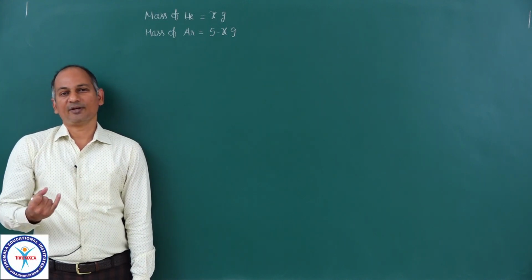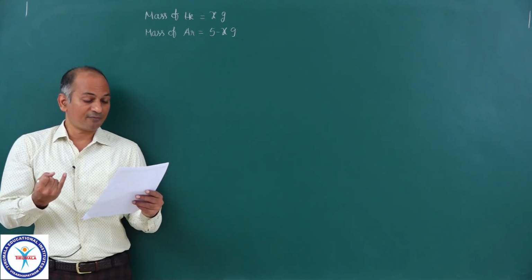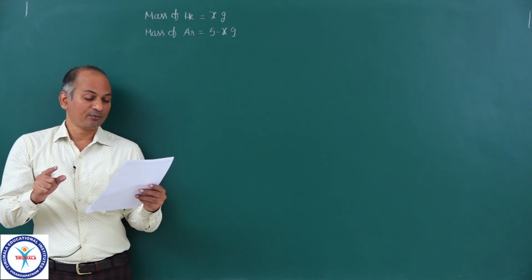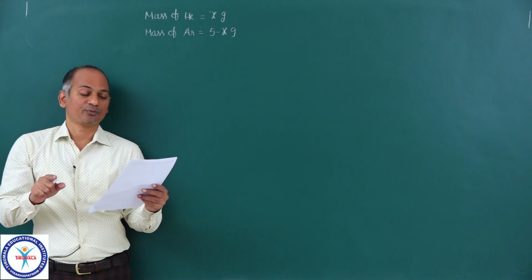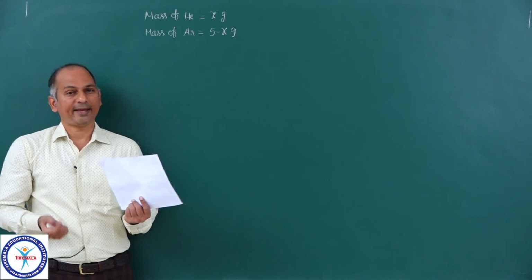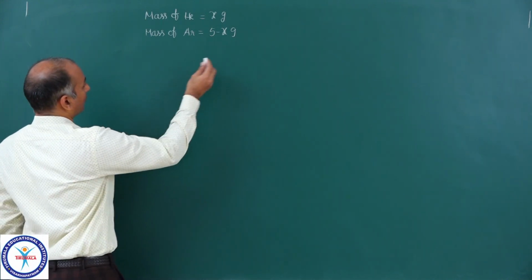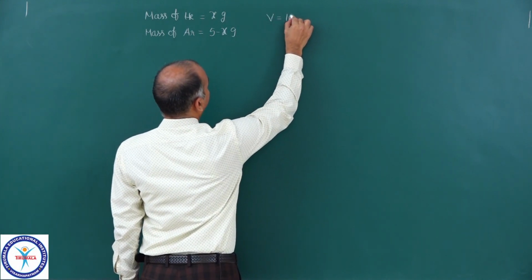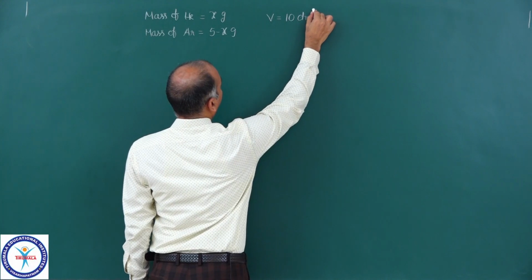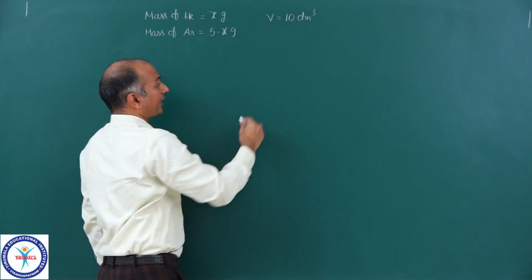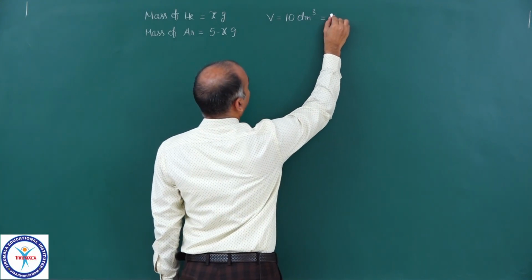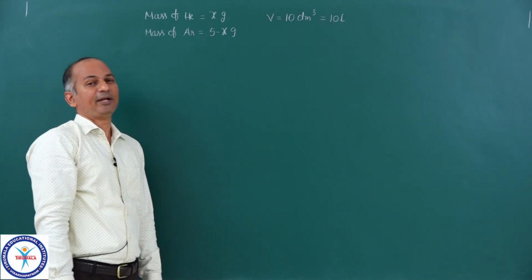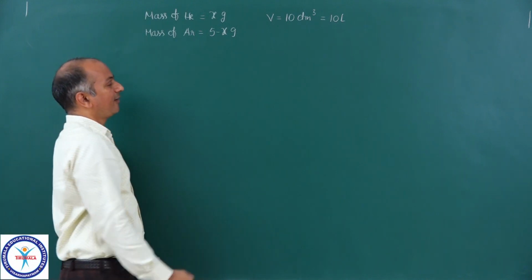Okay, now pressure is given to you. Pressure of both the gases together is given to you. Temperature is given to you. Volume is given to you. Now how do you calculate the X? Now if you write the data, volume is equal to 10 decimeter cube. Now can I write down 10 decimeter cube is nothing but 10 liter? Do you agree all of you? 10 decimeter cube is equal to 10 liter.